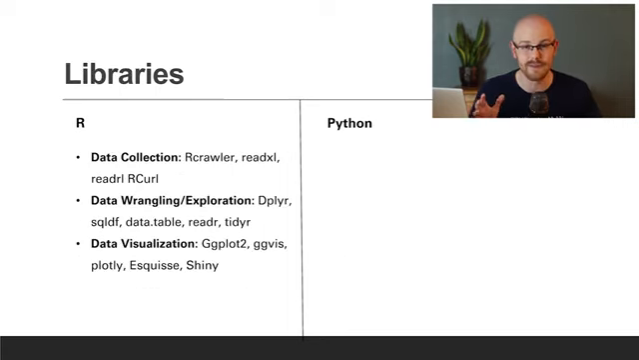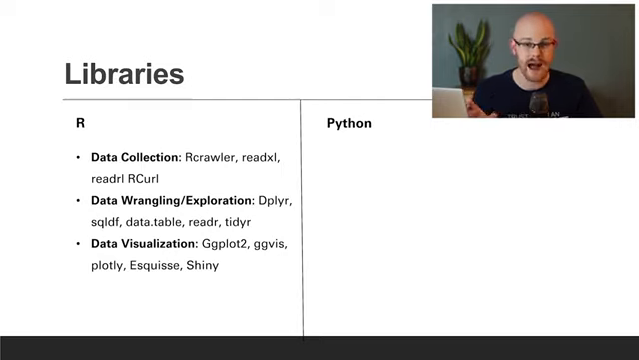Now, before we look at libraries and packages, I just want to say that if I did not highlight your favorite library or package on here, I am sorry. There are so many, especially with R, there's just hundreds and thousands of different packages and libraries.